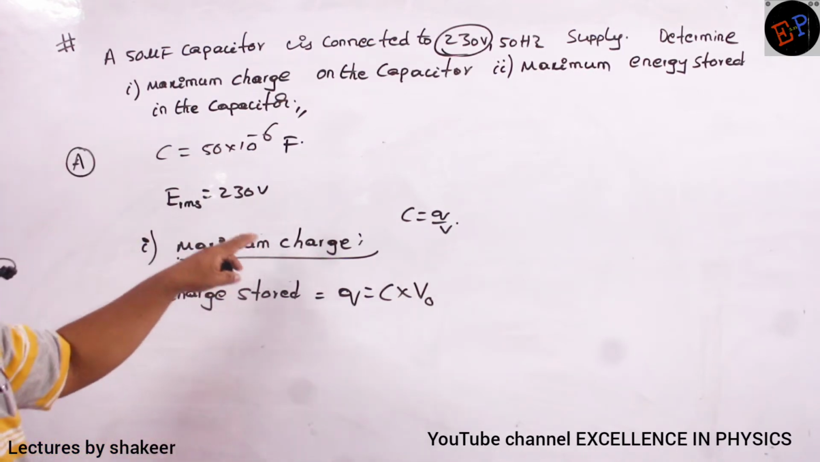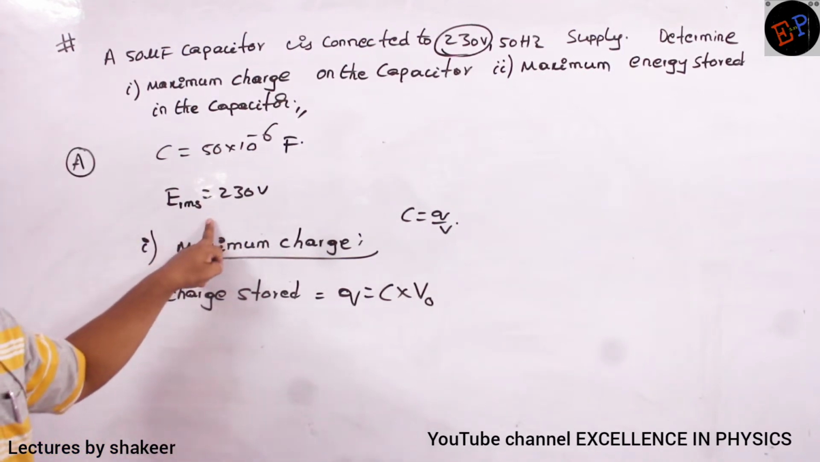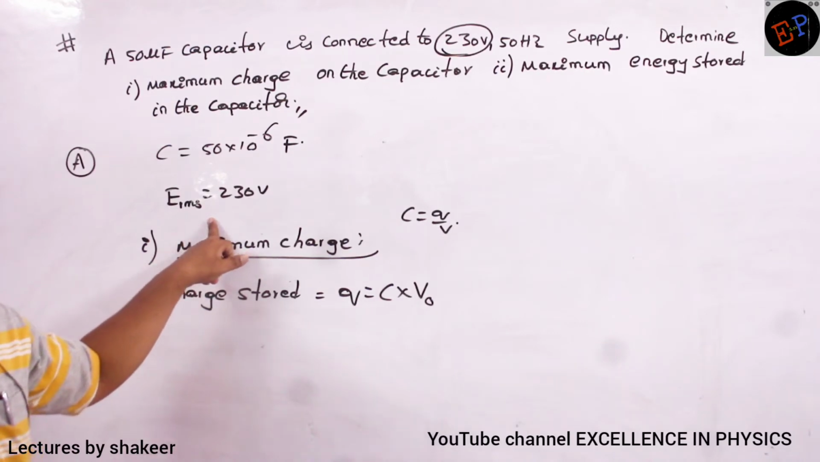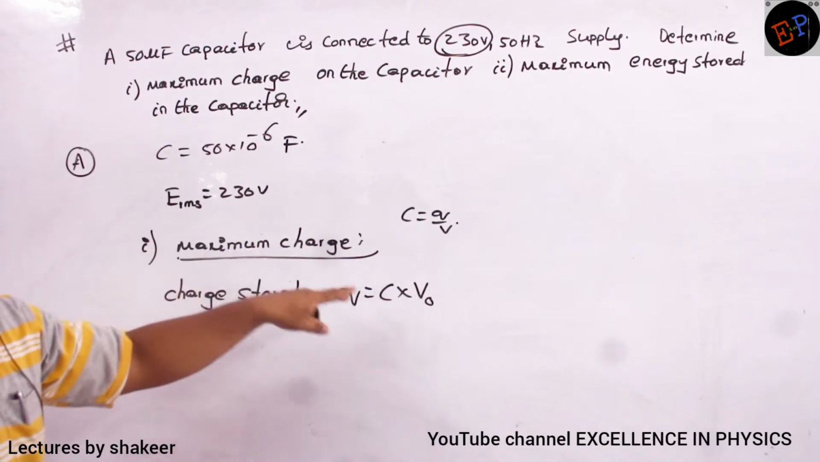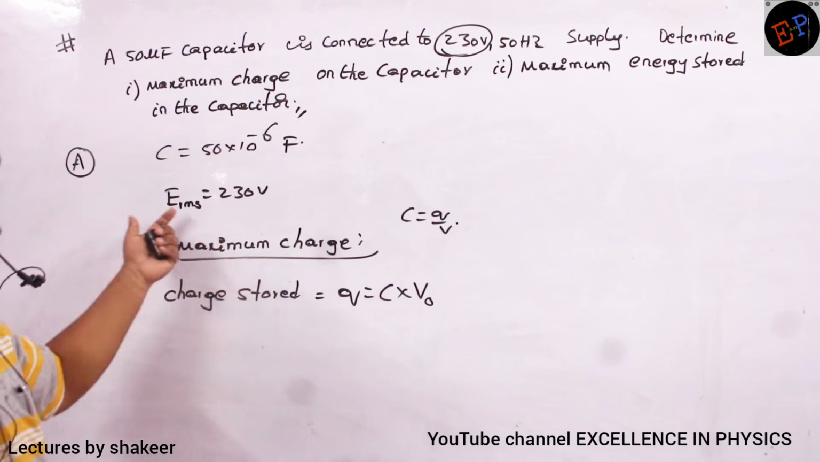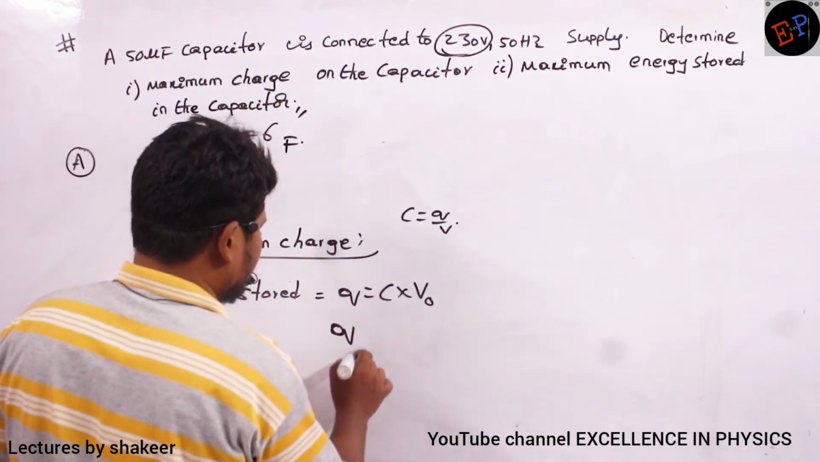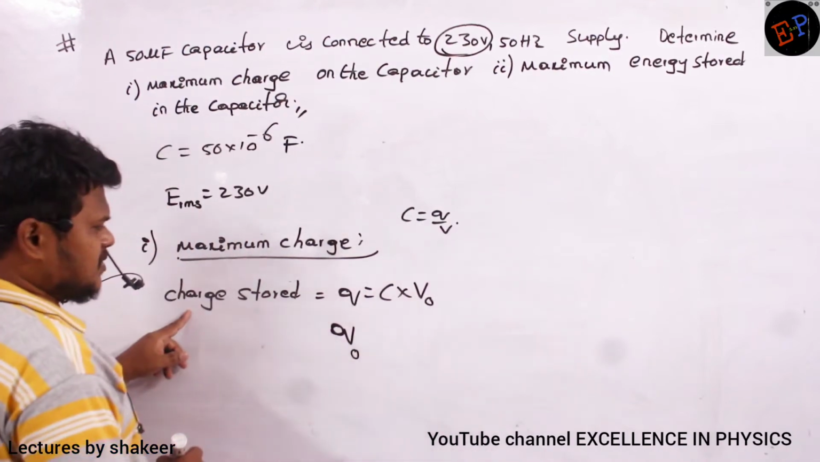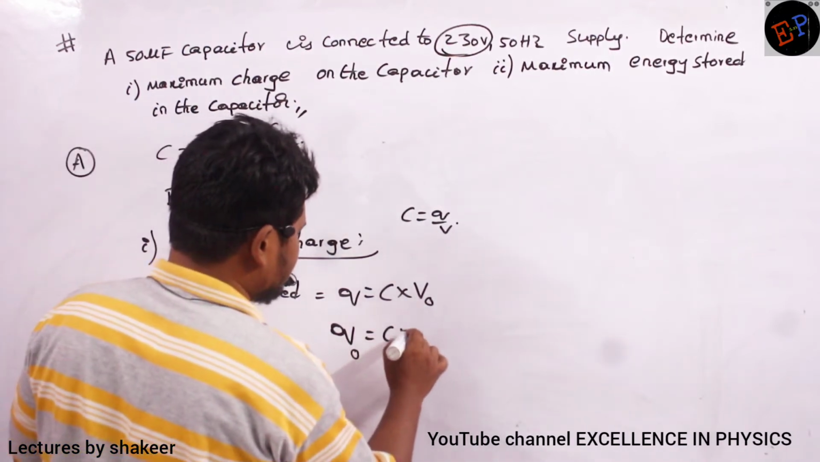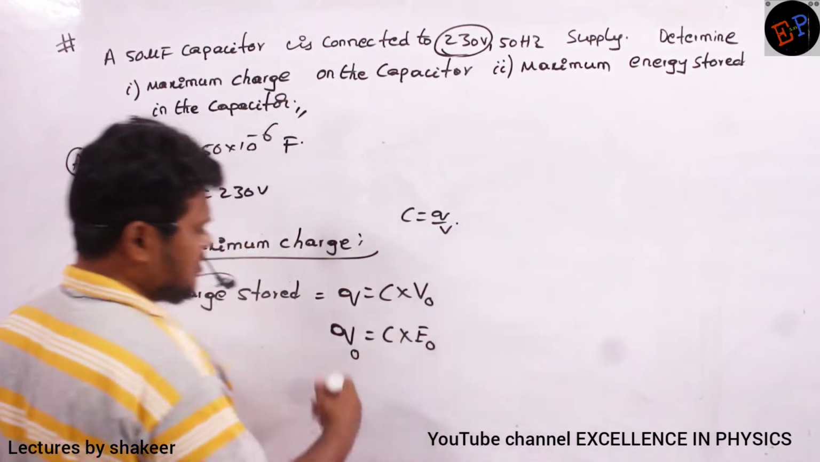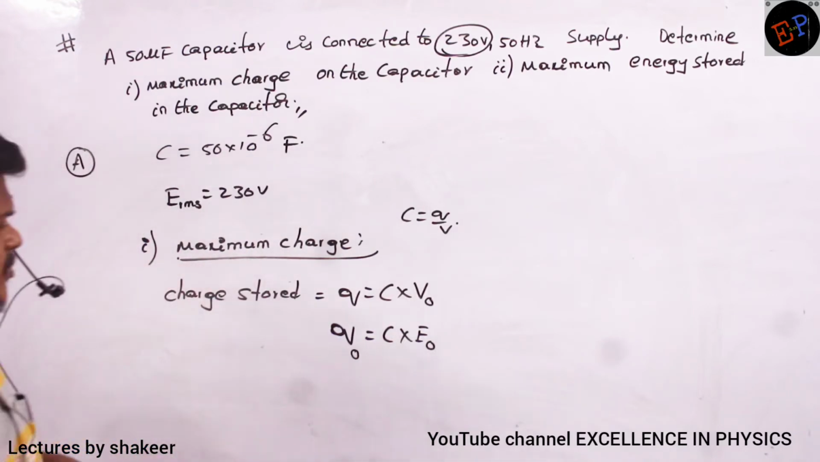But maximum value of potential difference, is it given? RMS value is given. So how can I convert this one into maximum value? Root 2 times of ERMS. Already we have studied, no? So this can also be written as Q naught. Q naught is maximum amount of charge, is equals to capacitance multiplied by E naught. I can write maximum value of potential difference. Are you able to understand me?